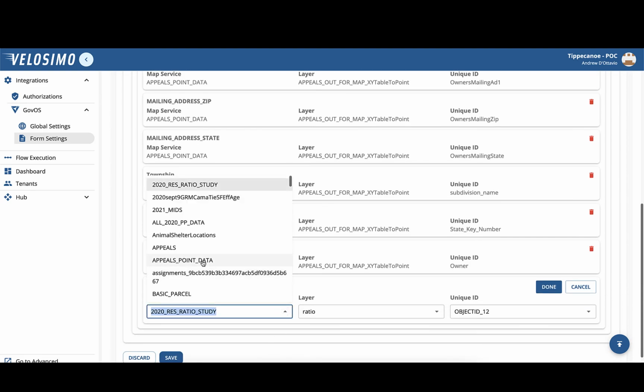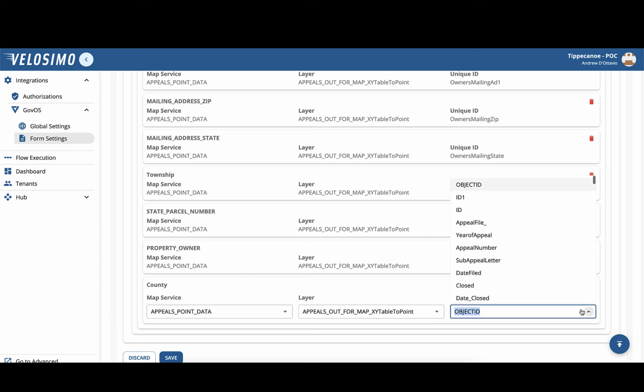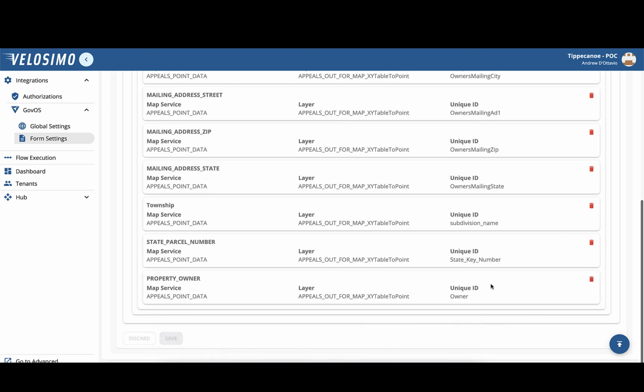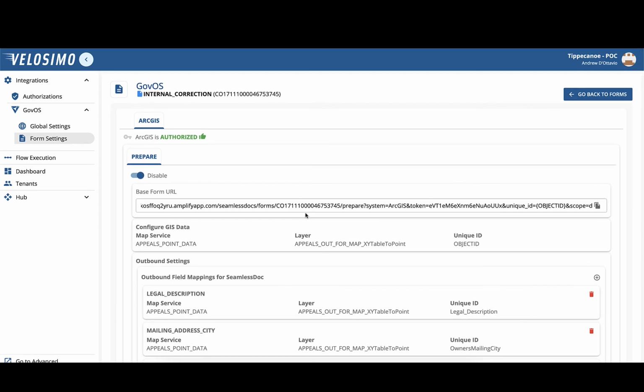So I'll continue using appeals, and it brings up the list of fields available for the appeals. I don't have a county here. I was just doing this as an illustration, but this is the tool that creates this. So for each Seamless form, you're able to create a mapping back to ESRI to pull data into those forms.